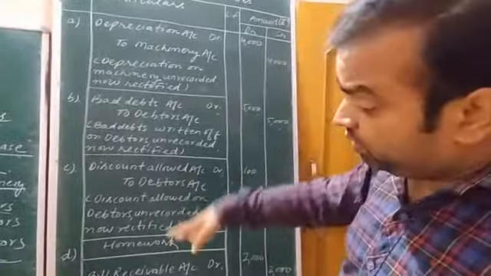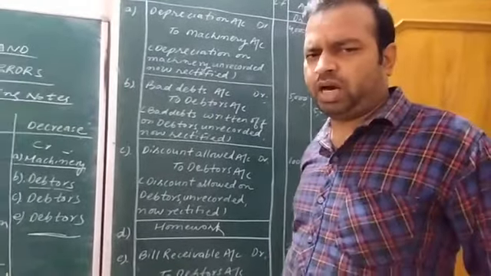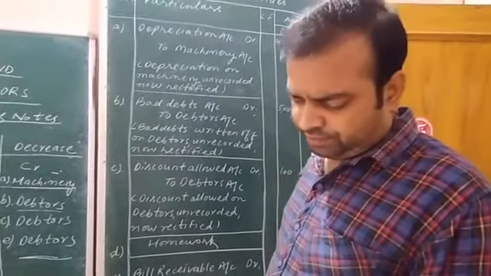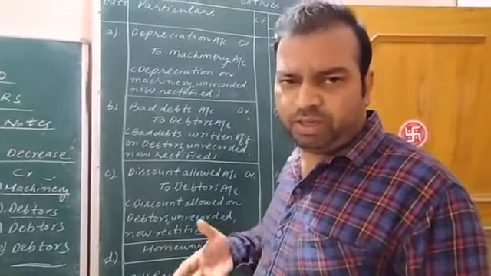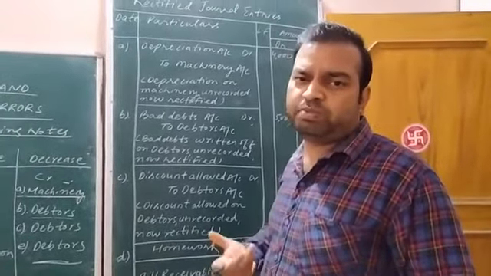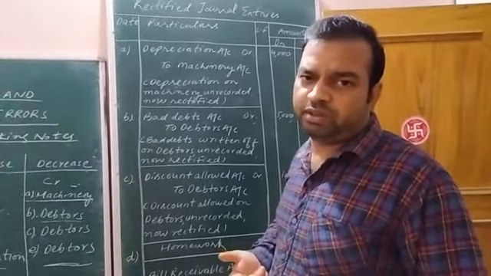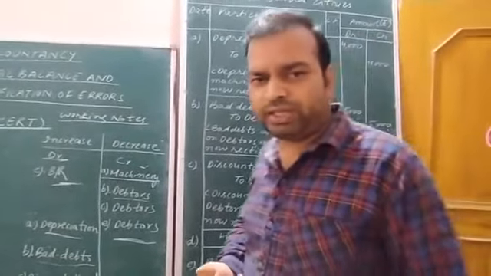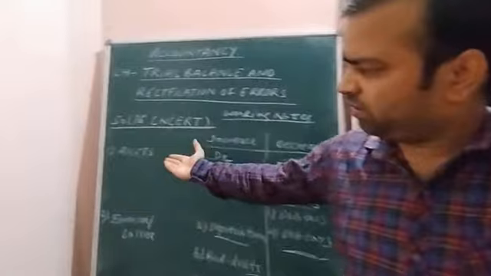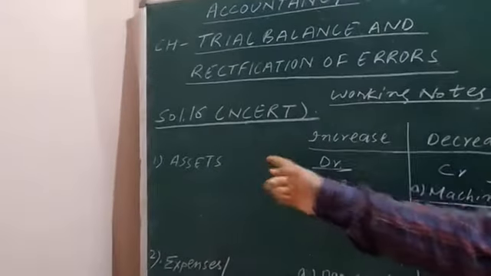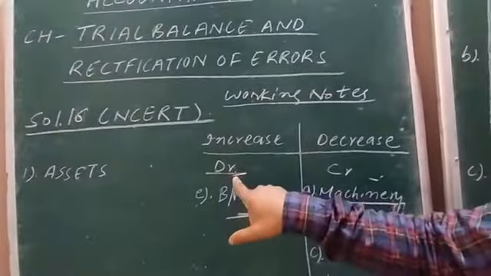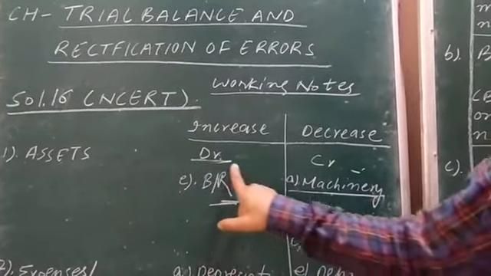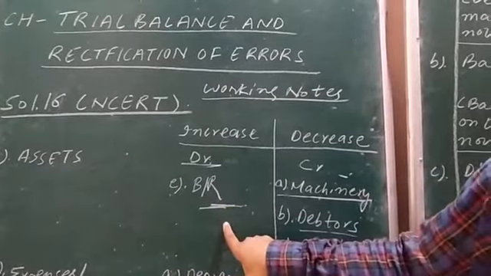Now the last transaction I am explaining to you. I am reading out the last transaction. Bill receivable. Bill receivable means the bill whose payment is to be received by us in the near future. It is equivalent to cash, meaning an asset. Whenever an asset increases, it is to be shown on the debit side. And by what name? BR. BR means bill receivable.